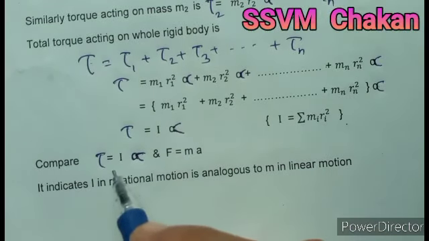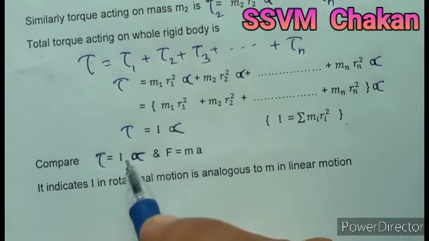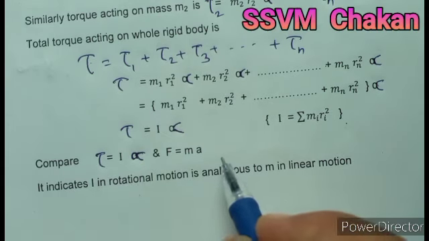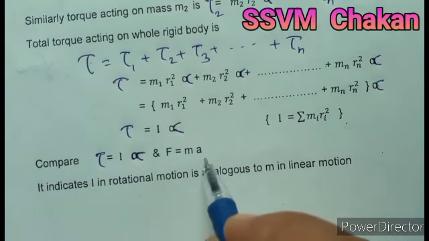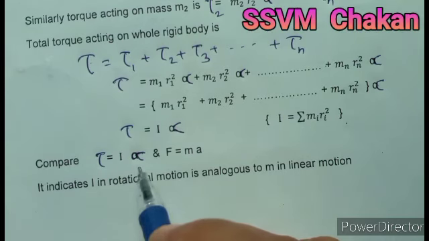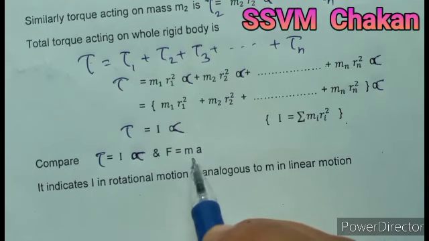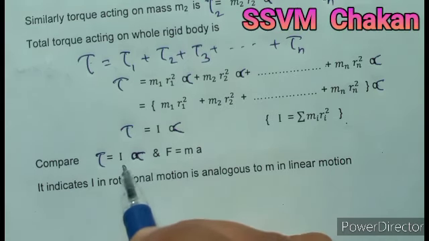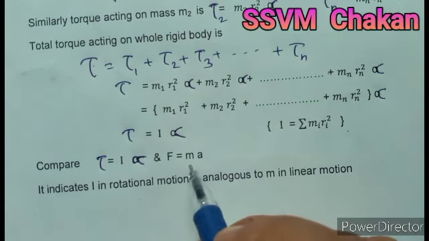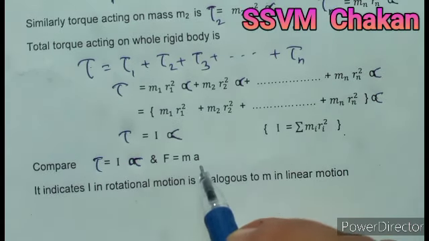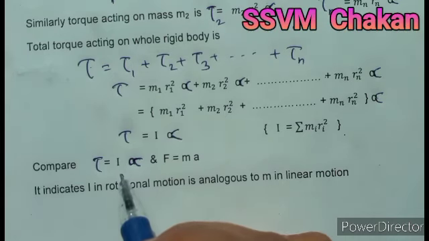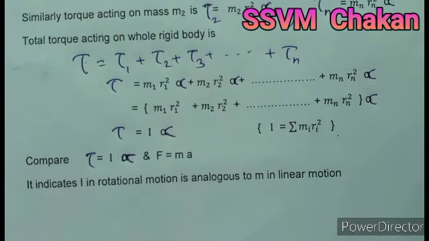Here also you can compare this torque, tau equal to I alpha, and force, F equal to ma. a is linear acceleration, alpha is angular acceleration, and it indicates that mass in linear motion is equivalent to the moment of inertia in rotational motion. Whatever role mass plays in linear motion, the same role is played by moment of inertia in rotational motion.